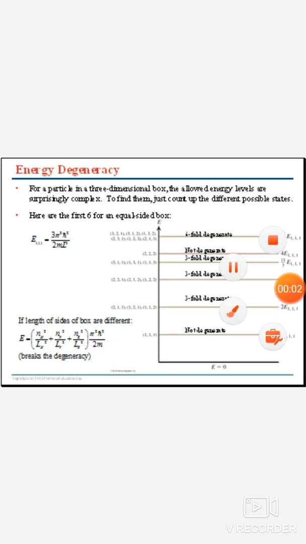Hi dear student, today we will teach about what is the degeneracy of energy level. Here we will talk about degeneracy of energy level of a three-dimensional box.